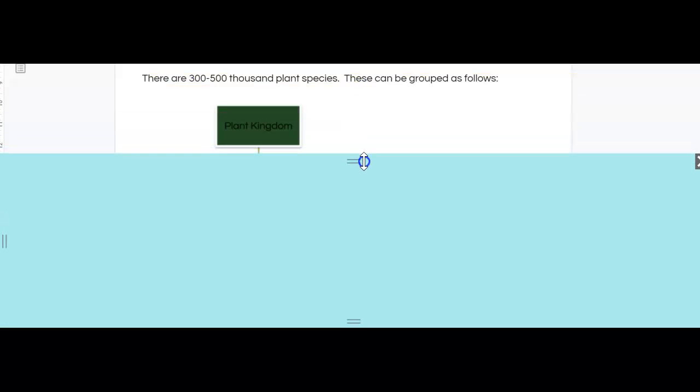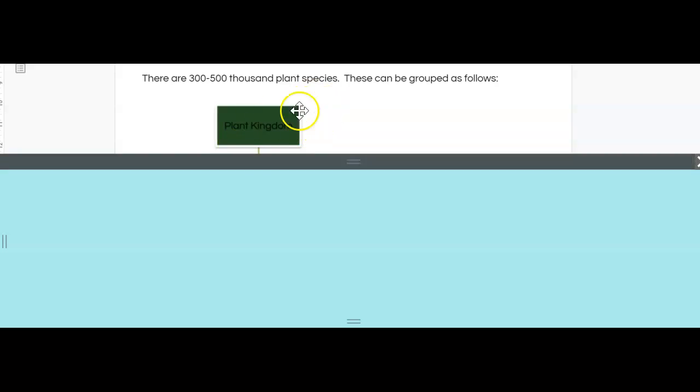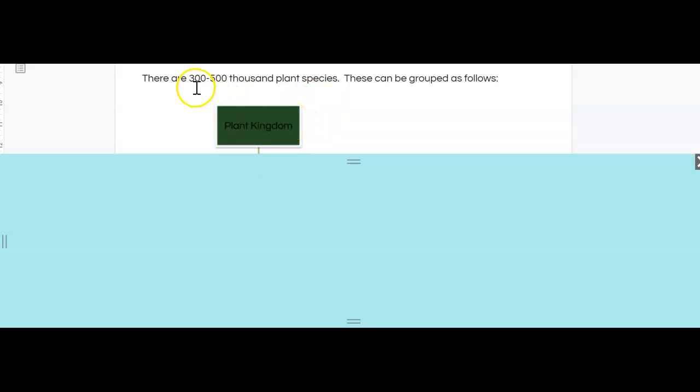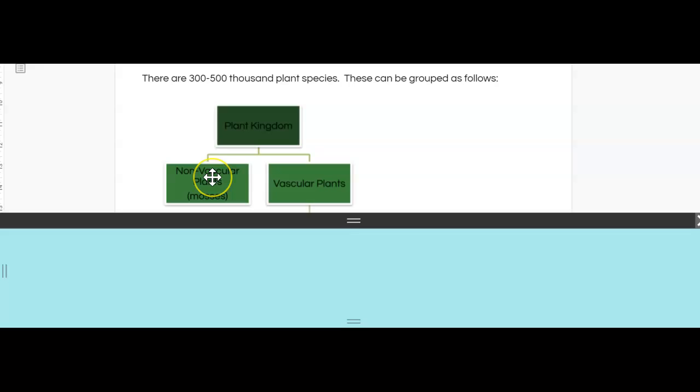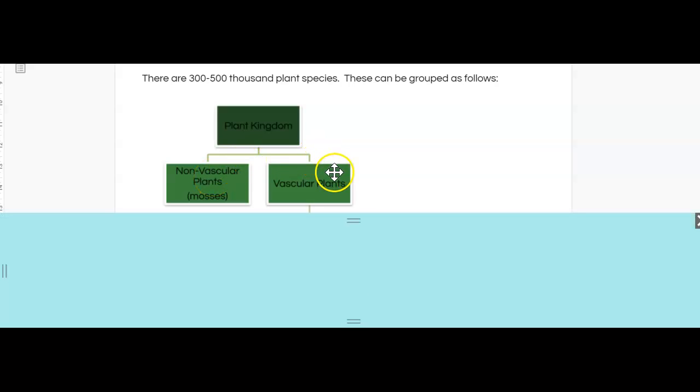So imagine that we have all of the members of our plant kingdom. And by the way, there are about 300 to 500,000 plant species. This is an estimate, of course, understanding that there might be some issues with categorization that taxonomists might be encountering, or just some disputes around that. But we can classify plants into, let's first break it down into two large categories. We have what are called our non-vascular plants versus our vascular plants.